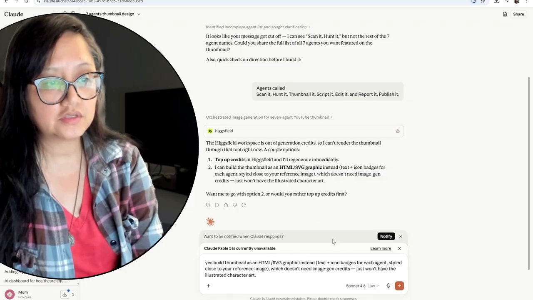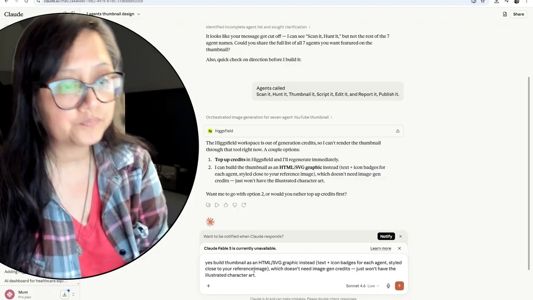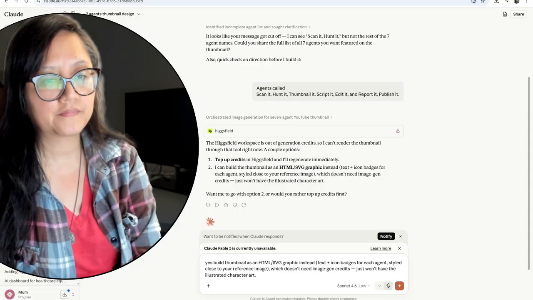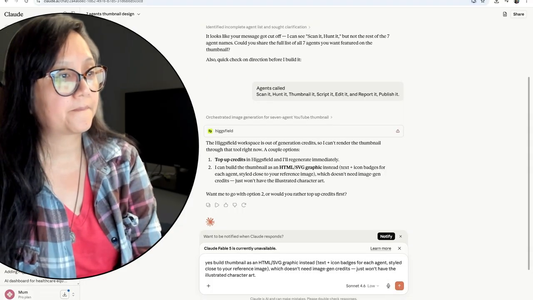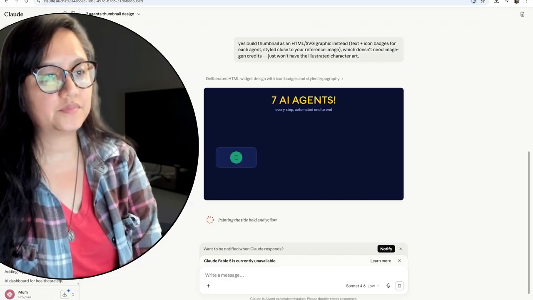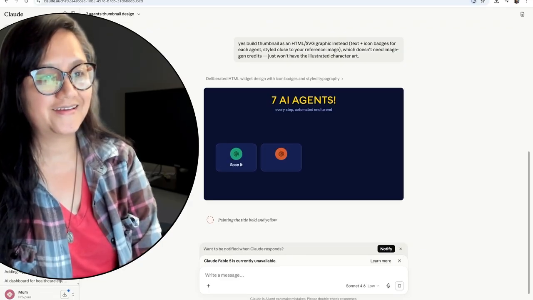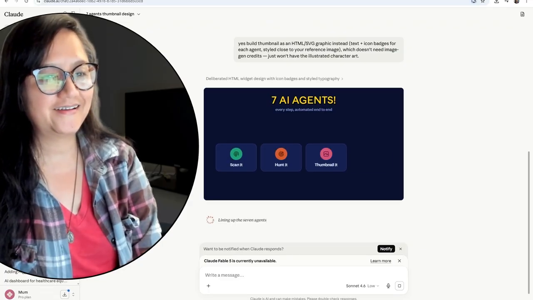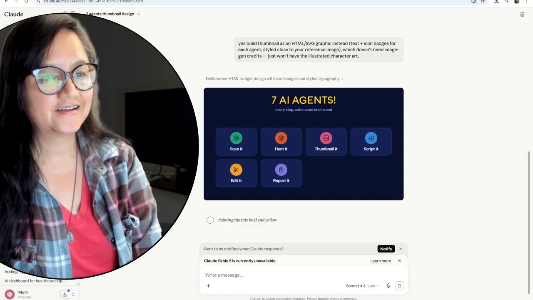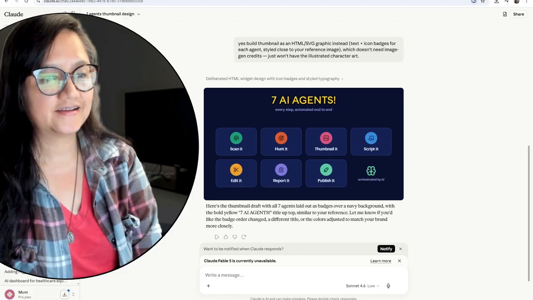So I'm going to ask it, yes, build the thumbnail as an HTML SVG graphic instead. Let's try that. And here we go. It's beginning to create it. It's getting there. It's not bad.